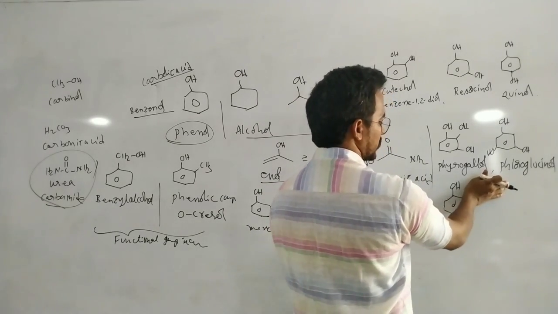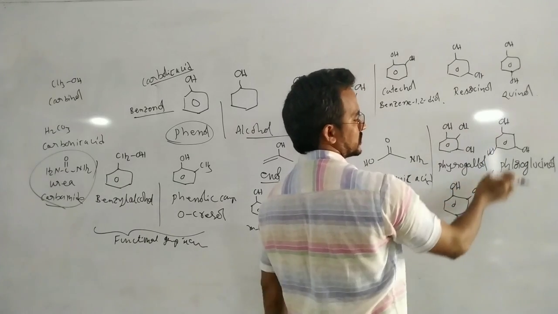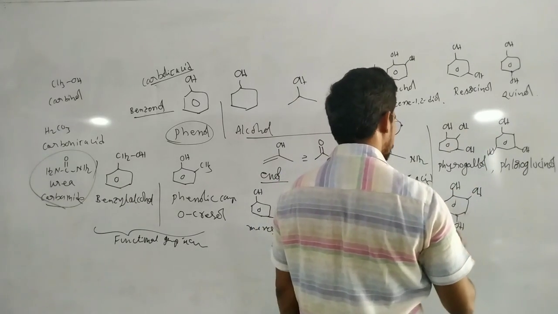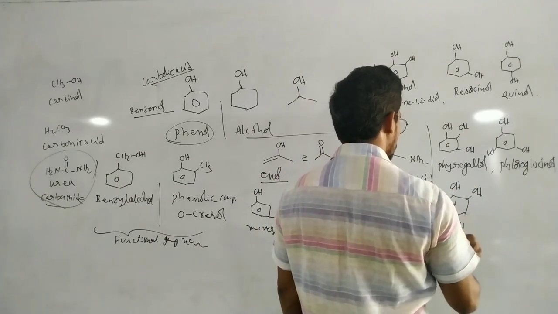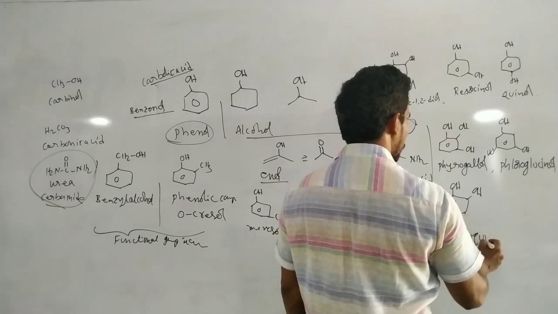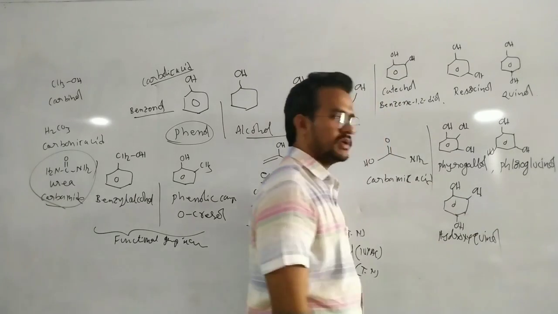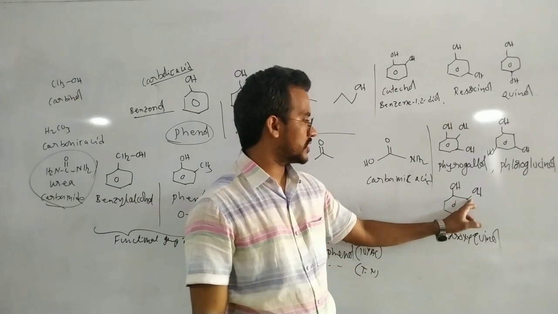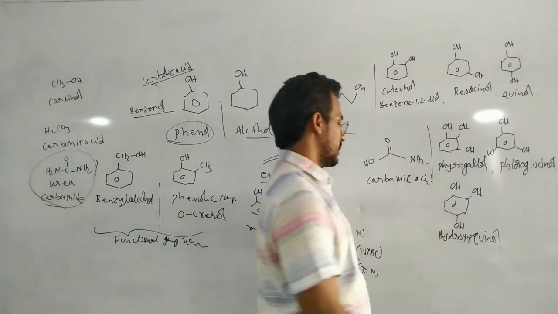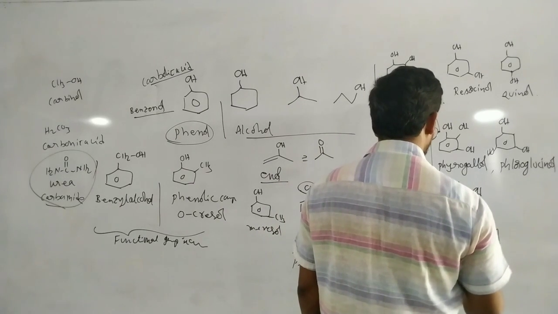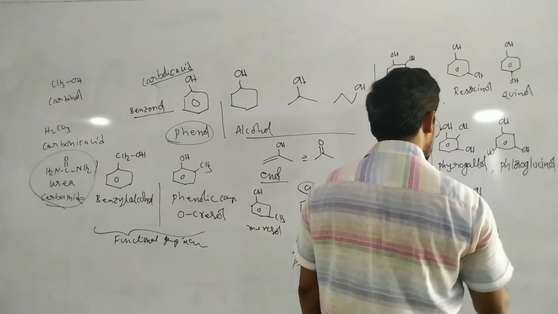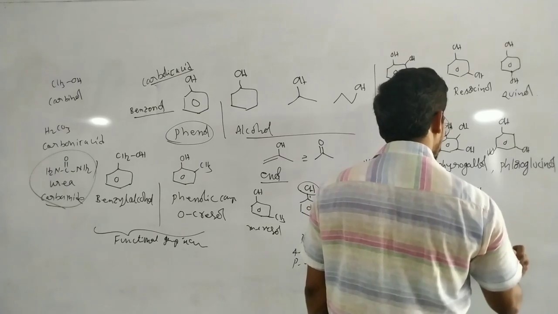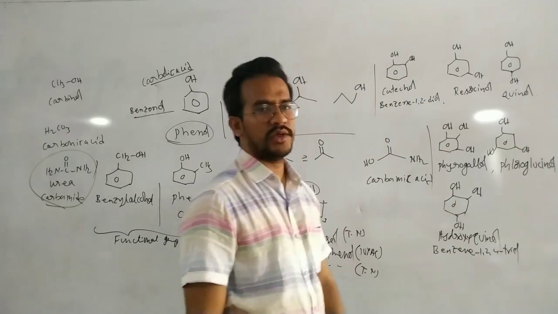actually without this OH group, it is a quinol. So there is additionally one OH group, so it can be named as hydroxyquinol. And what is the IUPAC name of this compound? Benzene 1,2,4 triol. That is the IUPAC name.